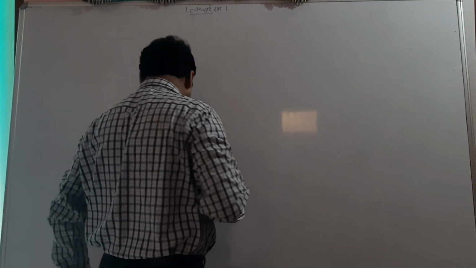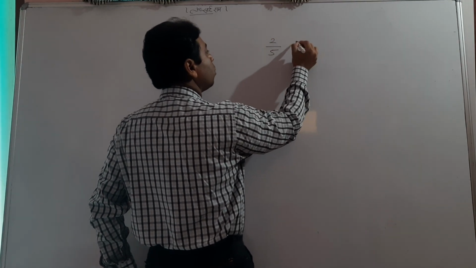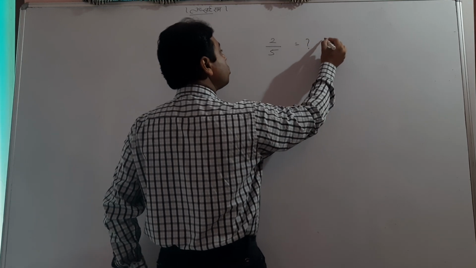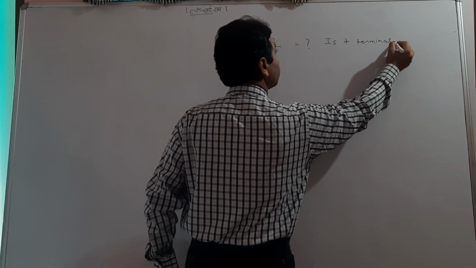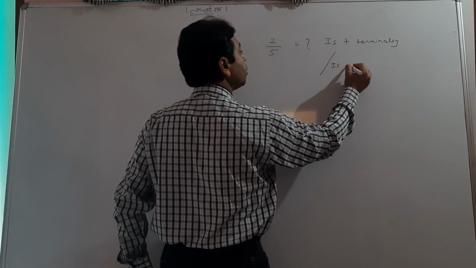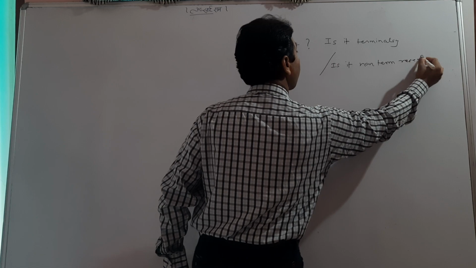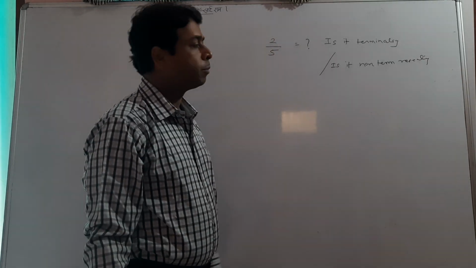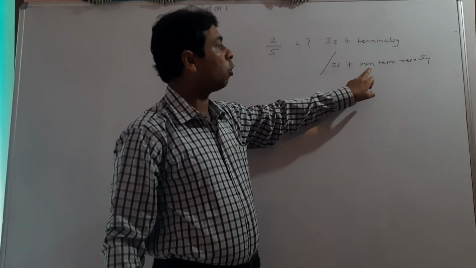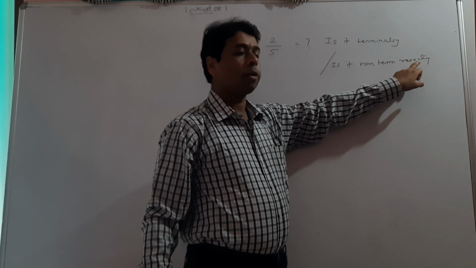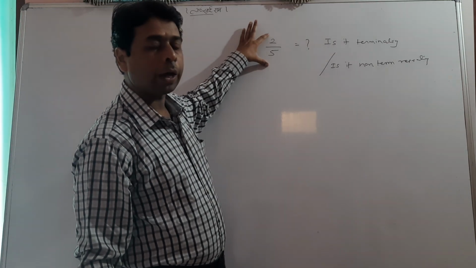Okay, let me explain something. My question is, suppose I am writing 2 by 5 and I ask you, what is this? I mean to say, is it terminating or is it non-terminating repeating? Both cases may be possible here, because it is a rational number, so it may be terminating or it may be non-terminating but repeating. I again tell you that non-terminating non-repeating cannot happen because it is a rational number.